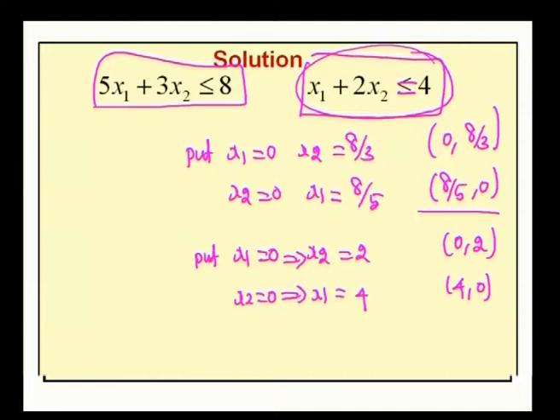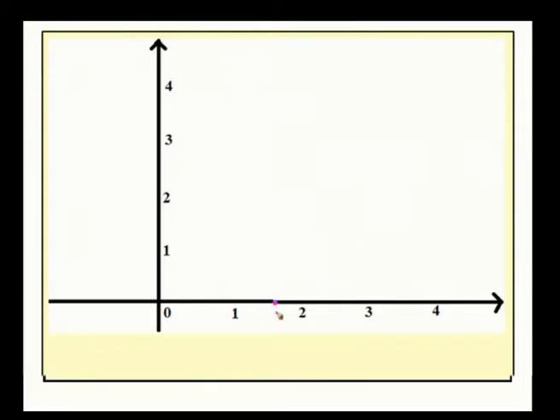Now, let me draw these lines in the graph. So, the first line joins the points 0, 8 by 3 and 8 by 5, 0. So, 8 by 5 is approximately 1.6, so this is the point 8 by 5, 0.